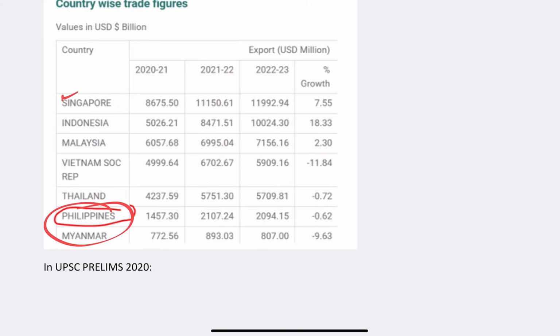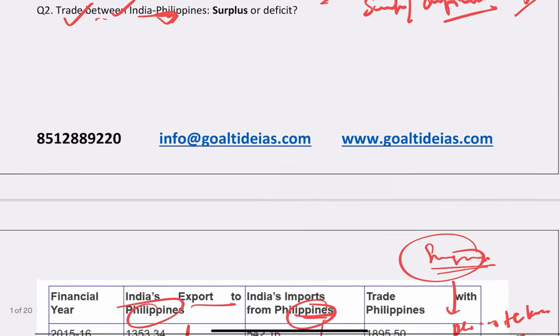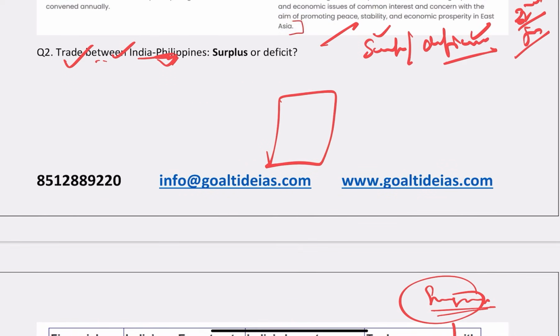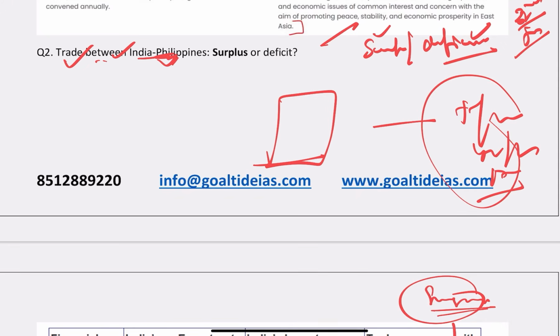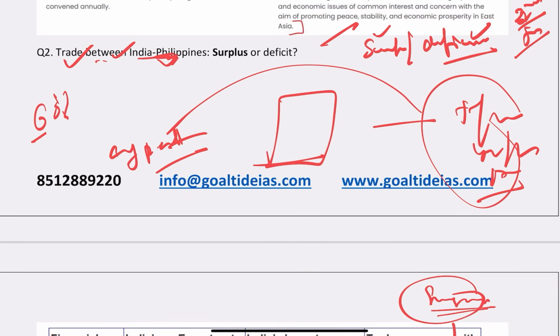You have Singapore, then Indonesia, then Malaysia. We are not giving you 4 options. We are directly asking you true or false, yes or no, fill in the blank. It is not creating any pattern in your mind, and it just asks the factual information. More than 60% of the paper is based on factual information. So learn as per the news.